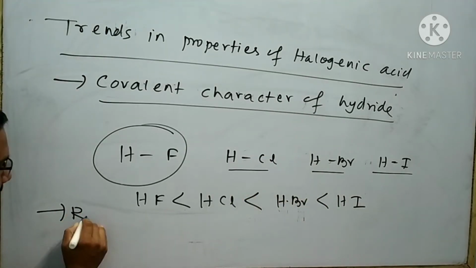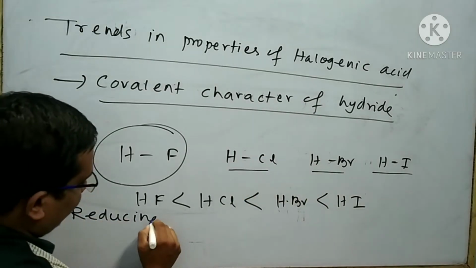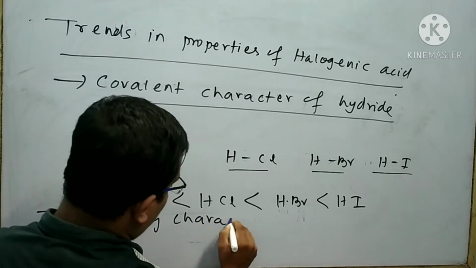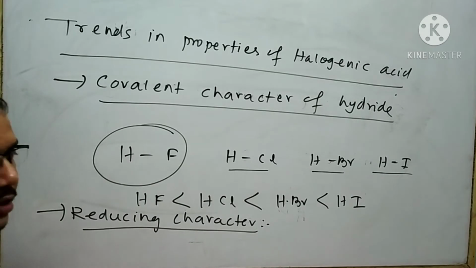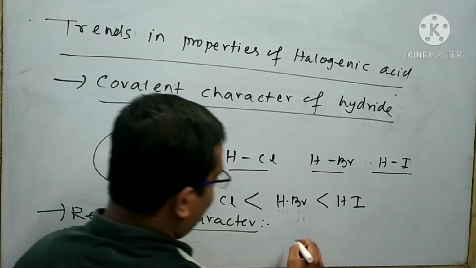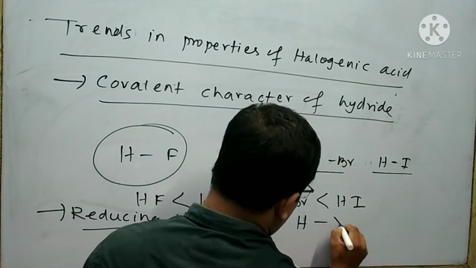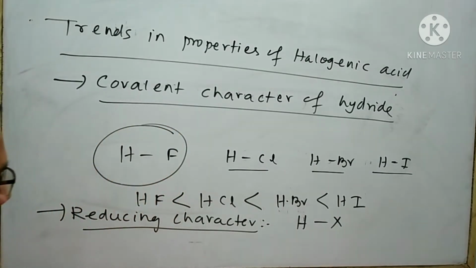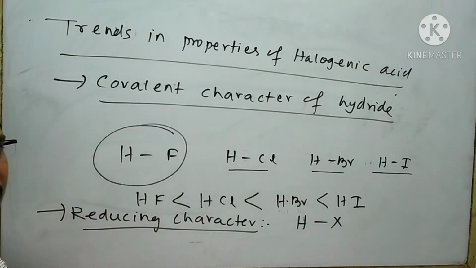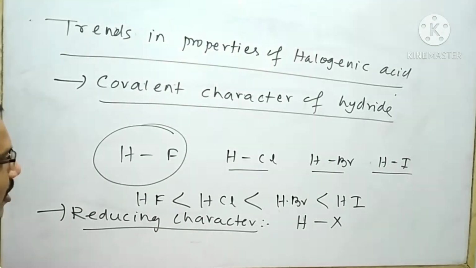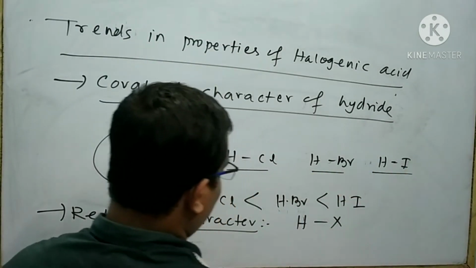Next I will explain the reducing character. The reducing character depends upon the stability of H-X bond. The stability of the H-X bond decreases from HF to HI.